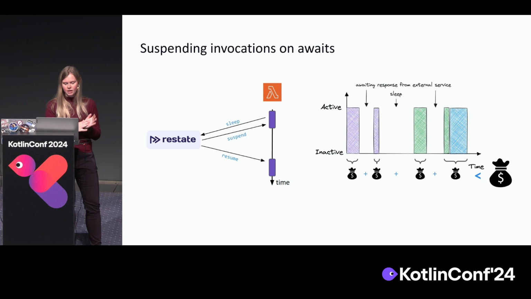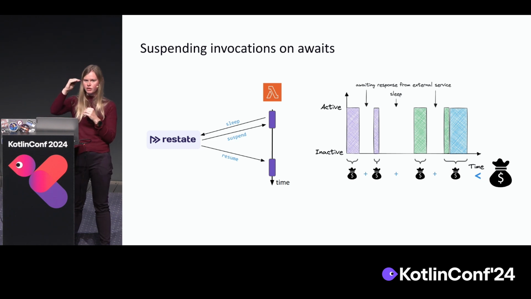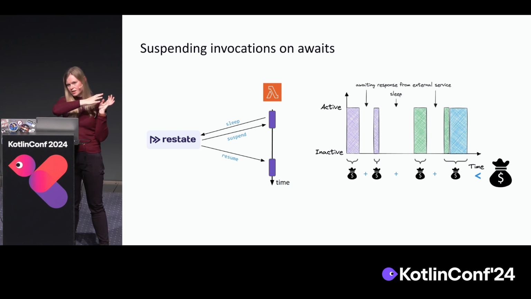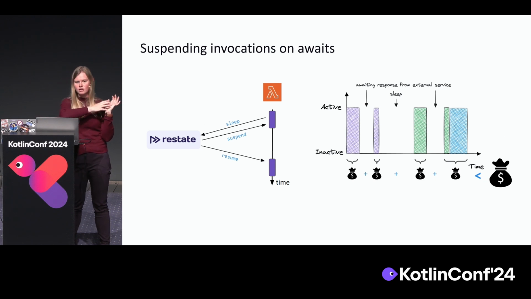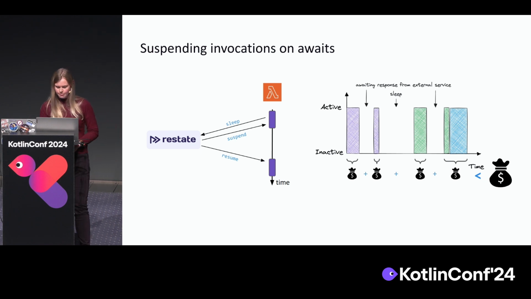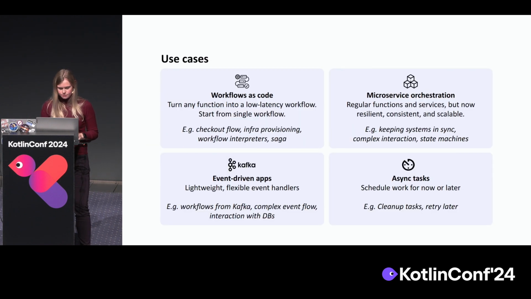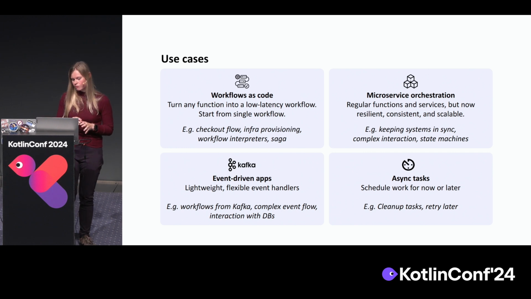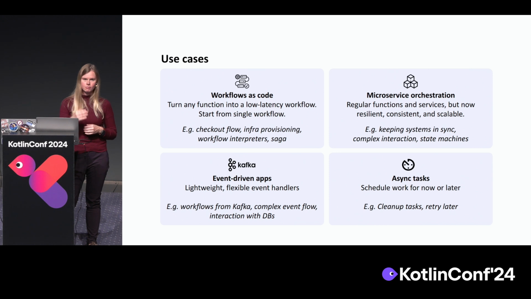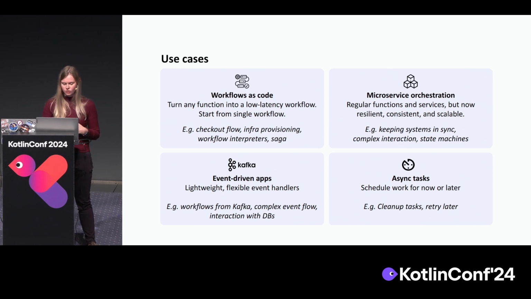But what you can do with durable execution is basically every time that Lambda function bumps into a point where it needs to wait, you let it suspend, it goes away, and you let Restate, the durable execution engine, take care of the waiting. And then when there's a response or when the sleep has finished, it can just send over the log and the Lambda function continues where it left off. So that lets you build things like workflows as code on Lambda and benefit from a more efficient execution.